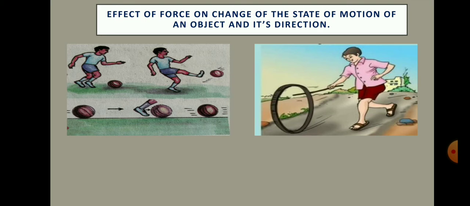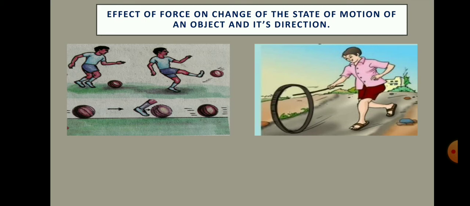Now, kick the moving ball again in the same direction. What happened? The speed of the ball increases. If you place your leg against the moving ball, what happened? The ball becomes rest, means it stops. From this example, we can say that we can move the ball from its position of rest by applying a force. We can stop the moving ball and bring it back to rest by applying a force.